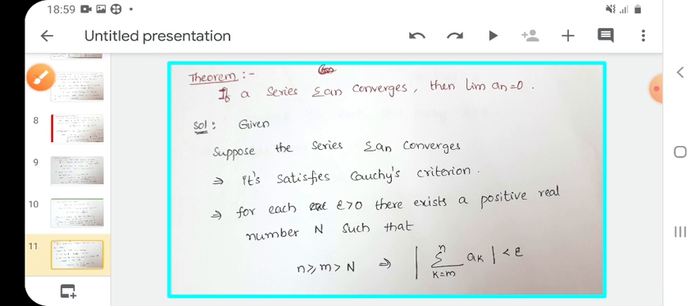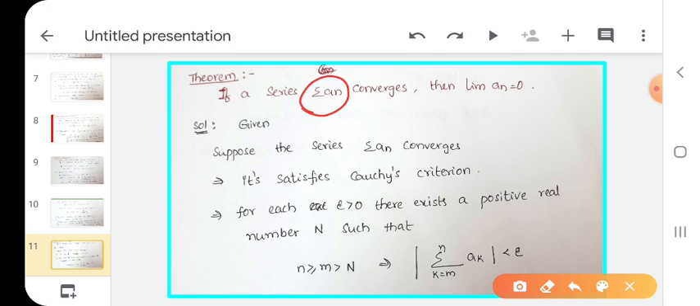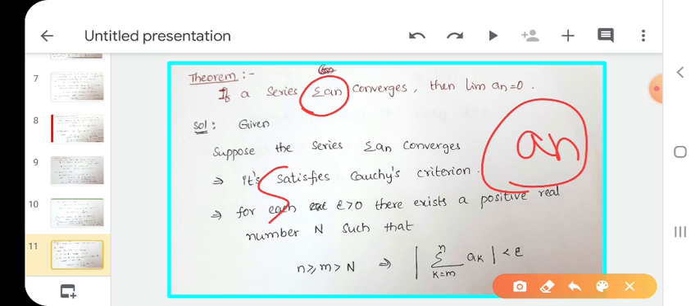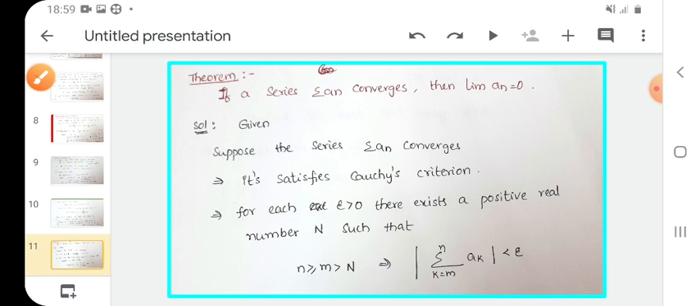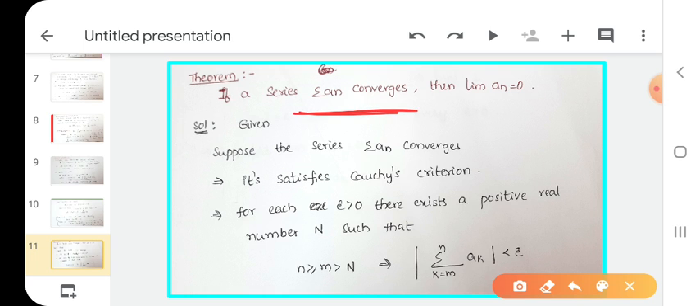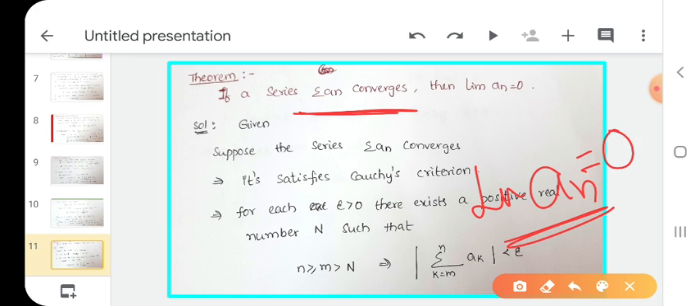Series means summation of the terms of a sequence, you know. See, what is the series? Series means the sum of all terms of a sequence. What is the sequence here? Just an is the sequence. Summation an is the series. Okay, this is the series, this is the sequence. Here we have a convergent series. Summation an is a convergent series. Then the limit of the sequence is what we have to show here. Then the limit of the sequence is 0.